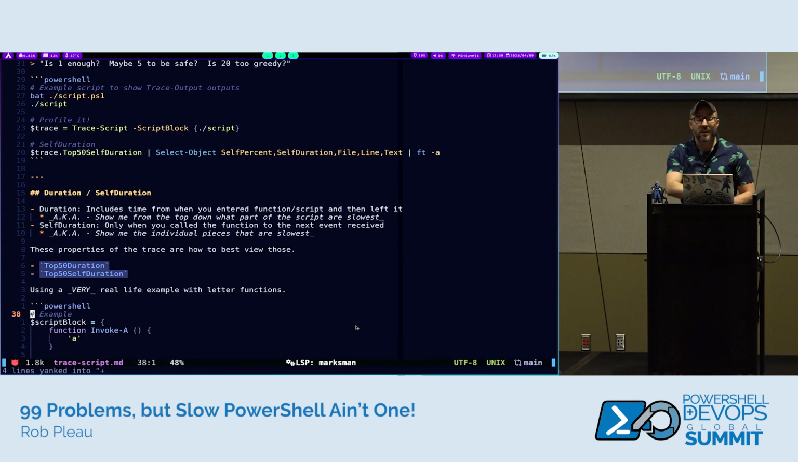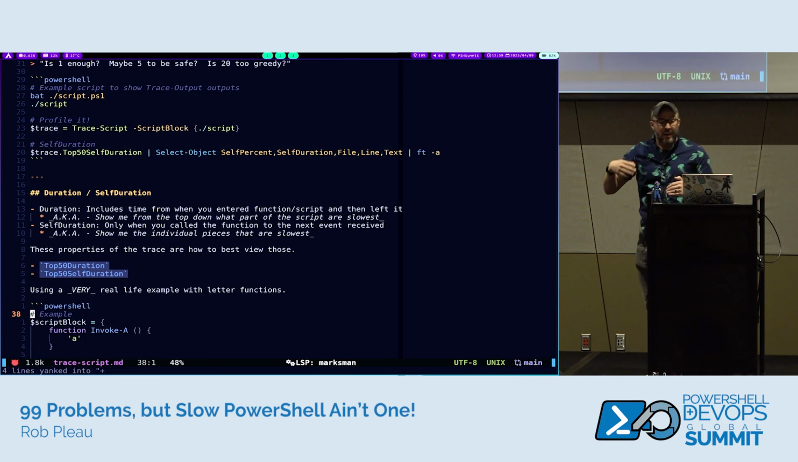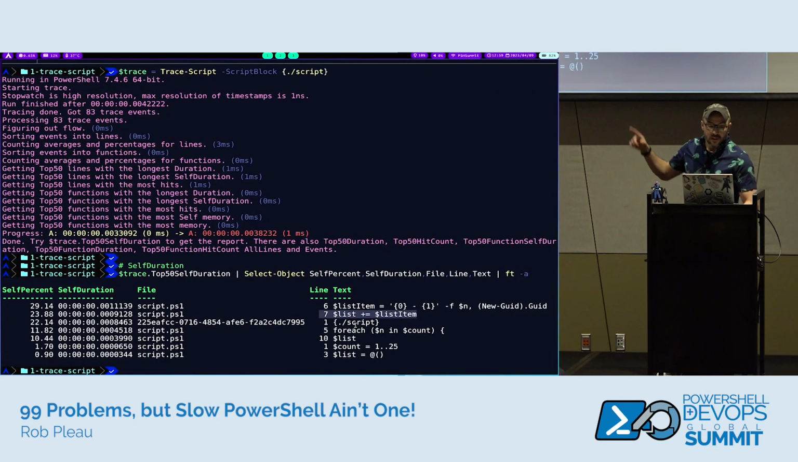So the duration versus self-duration. I've talked about this a little bit so far, and I have the AKA just because it's how I kind of wrap my mind around it. Duration is the time from when you entered the function or a script and then left it, which is why you'll always have numbers that don't quite equal 100%, where self-duration is the percent of each individual bit that you've seen run. So if we go back, the self-duration here, that's why we're seeing each one of the lines run.